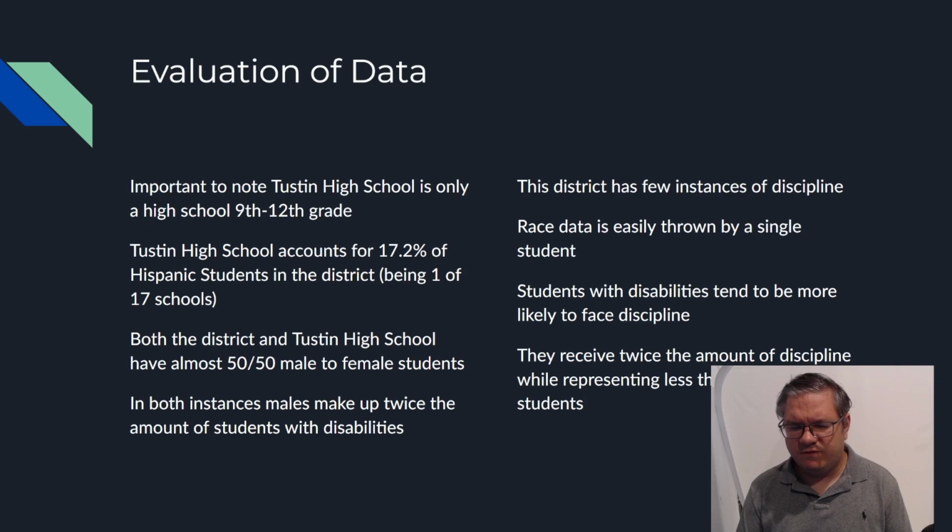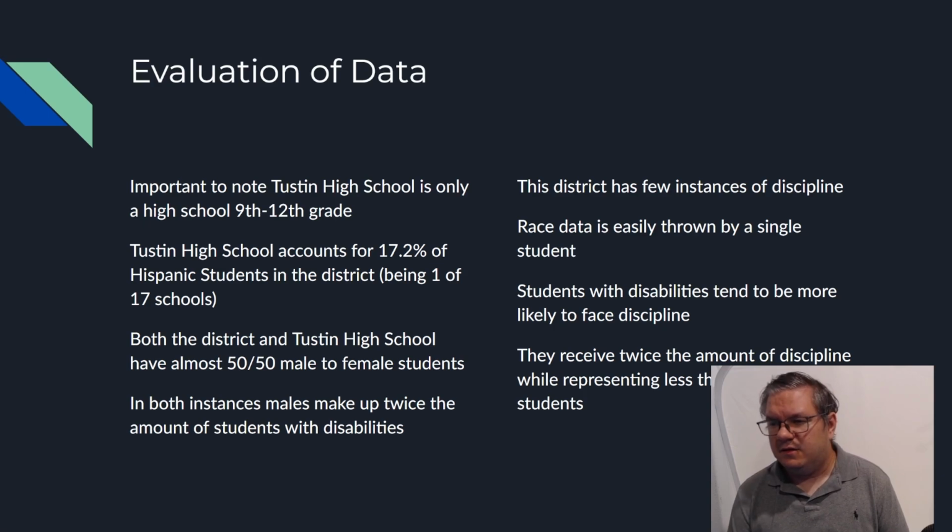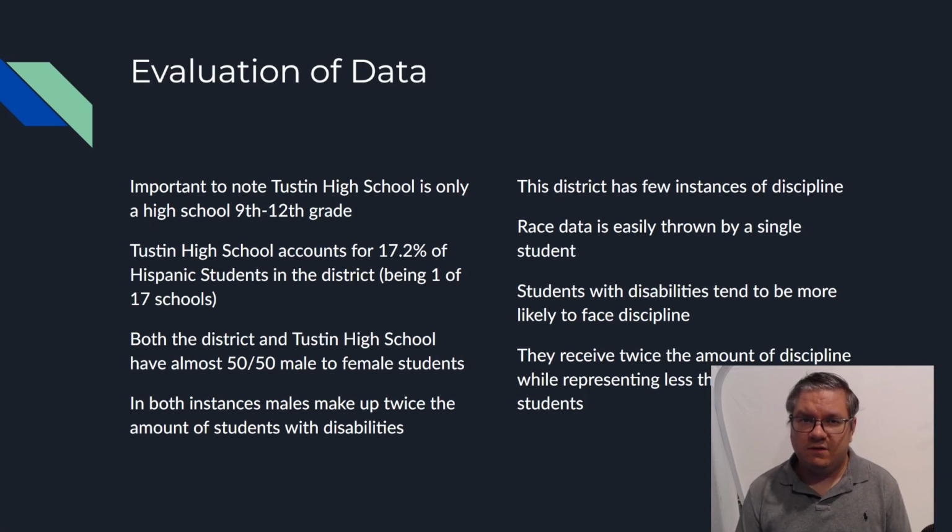So male and female, though, I want to point out that while males and females were divided pretty much 50-50, in the students with disabilities, males tend to make up over twice that of the females. I feel like that might be caused by a lot of disabilities in females tending to be harder to diagnose until they're a little older, which in high school you could start seeing signs of things, but it might not be things.